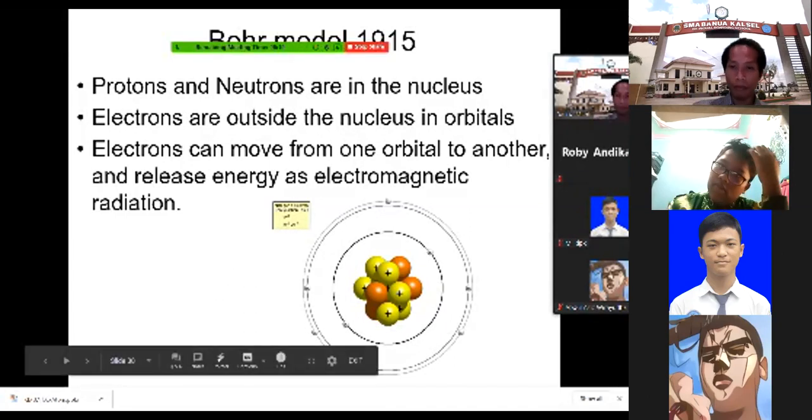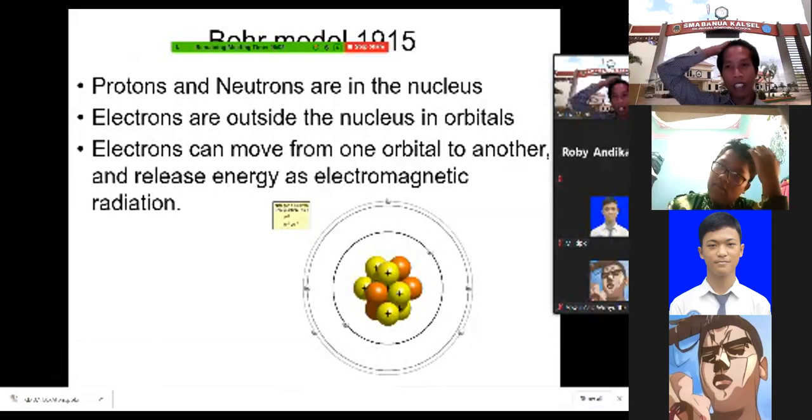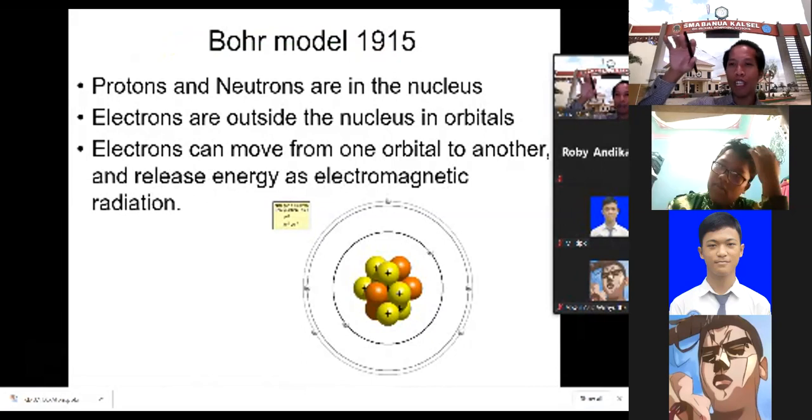As you can see here, two electrons are moving in this orbit, another electron is moving in this orbit, but it is different from the Earth. The Earth cannot move in a different orbit. Earth can only move in its own orbit. Earth cannot go to the Mercury orbit or the Mars orbit. But the electron can move from one orbit to another orbit.